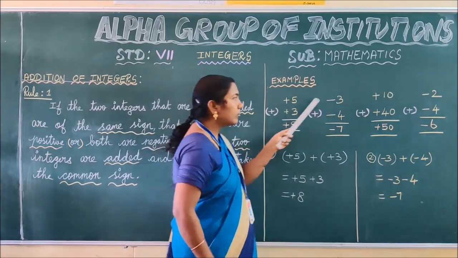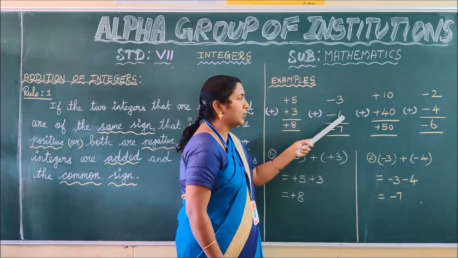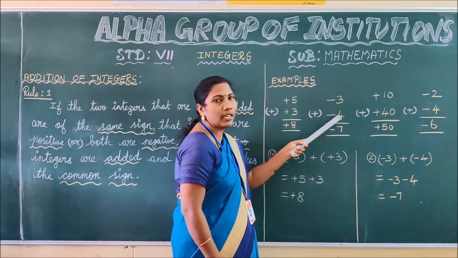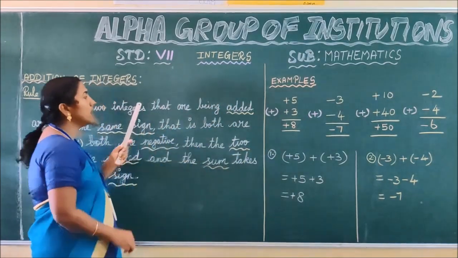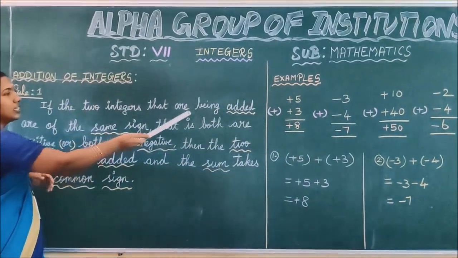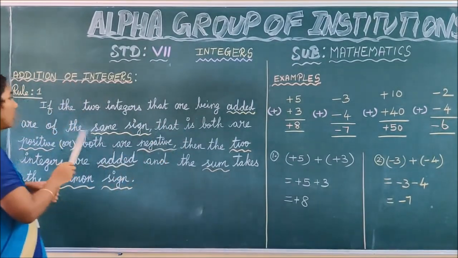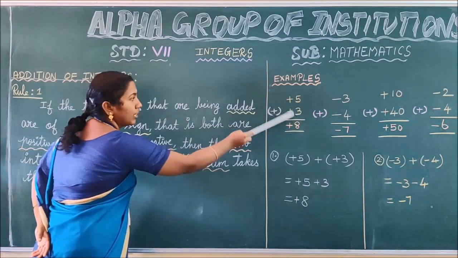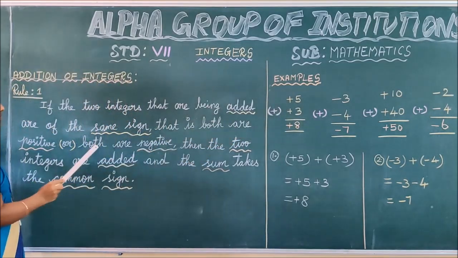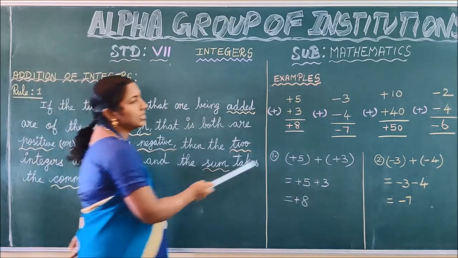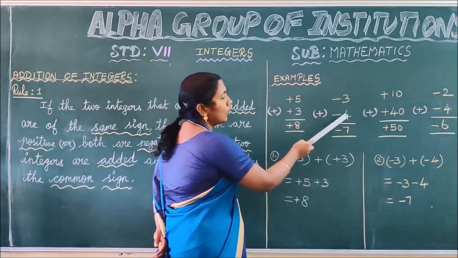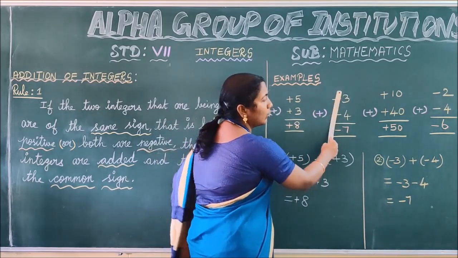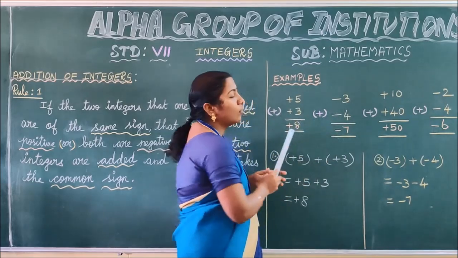See the next one. Minus 3 minus 4. What they are asking is that you have to add minus 3 and minus 4. According to rule 1, if the given two integers being added are of the same sign, both positive or both negative. In the first example, both integers were positive. In the next one, both are negative. Here 3 has the minus sign, 4 also has the minus sign. As per the rule, first ignore the symbol and add 3 with 4. 3 plus 4, what do you get? 7.